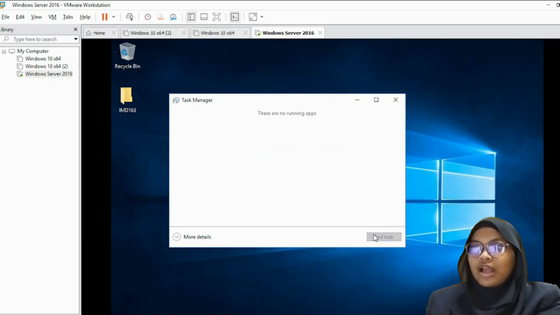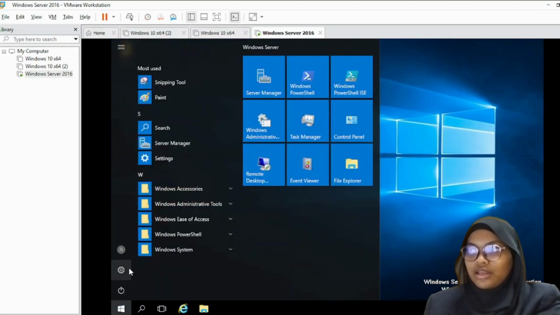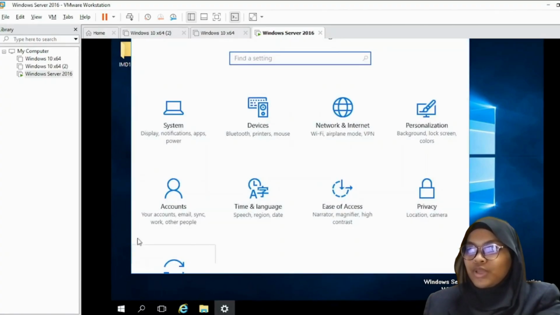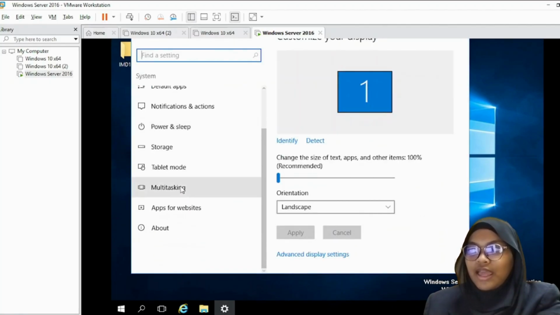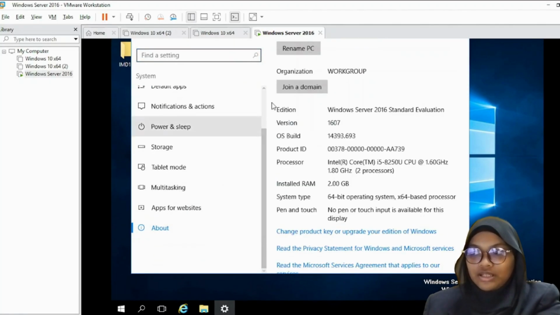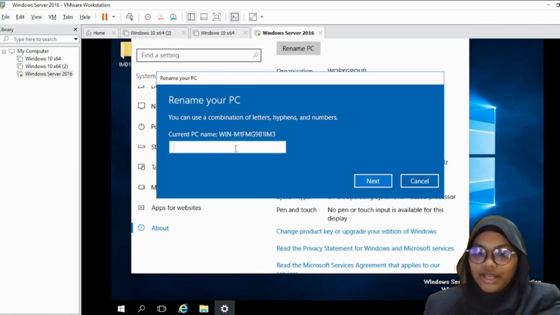For example, I open Internet Explorer and then we can see here Internet Explorer apps and we can end the task of Internet Explorer and done for part 8.